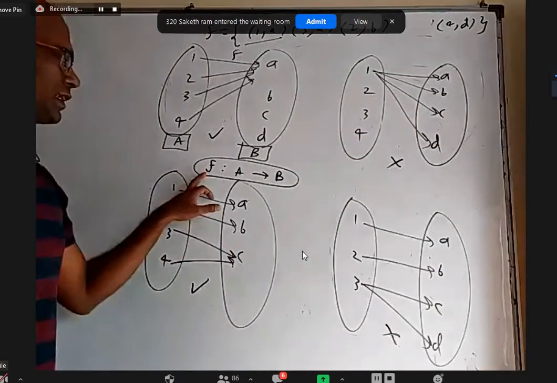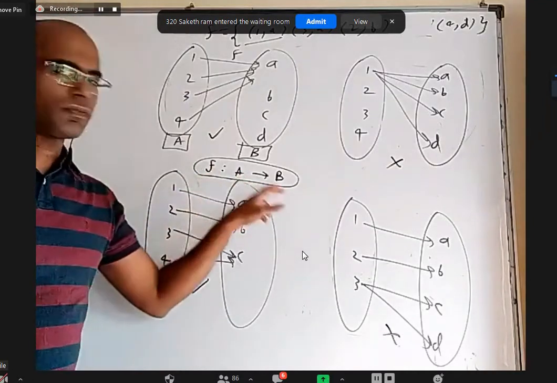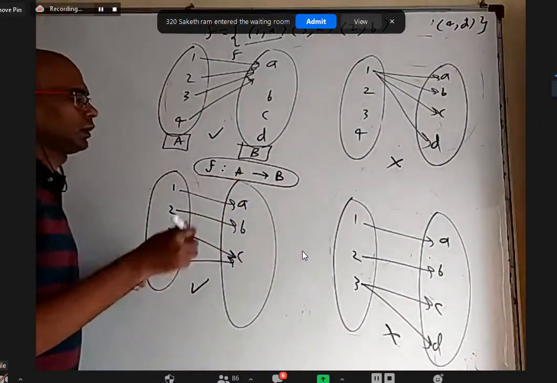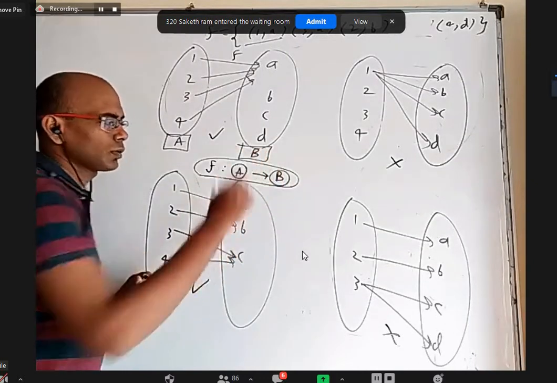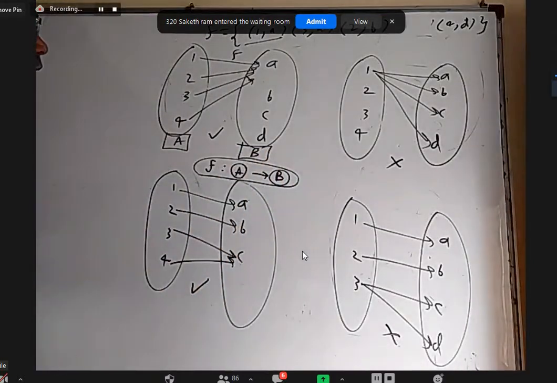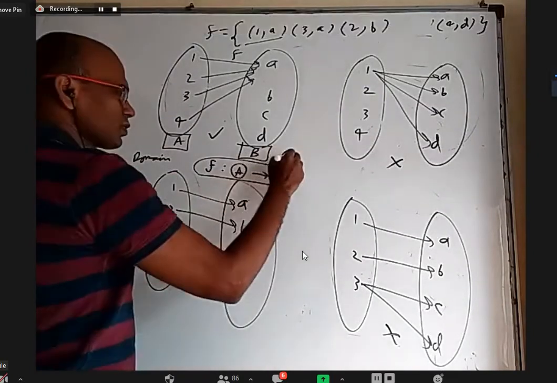We should read it as f is a mapping from A to B, or f is a function from A to B. This first set is called domain. The second set is called codomain. A is domain and B is called codomain.